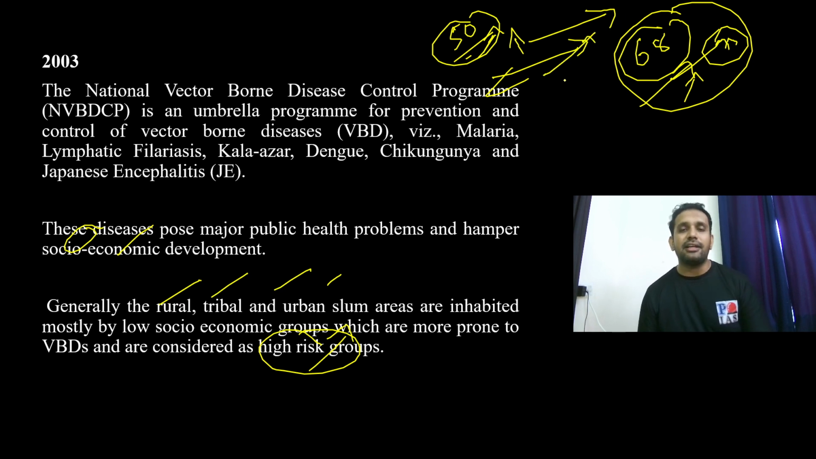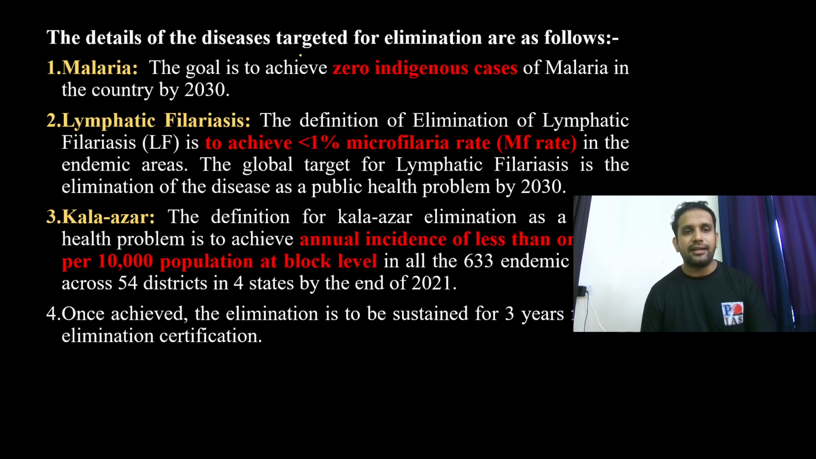That is the reason Article 14 gives right to equality and equal protection of laws. Under it, these programs are being implemented, and our taxpayers' money has also been distributed among these programs so that their life expectancy should also increase. Let us see the targets one by one. The details of the diseases targeted for elimination are as follows. These are the updated data.